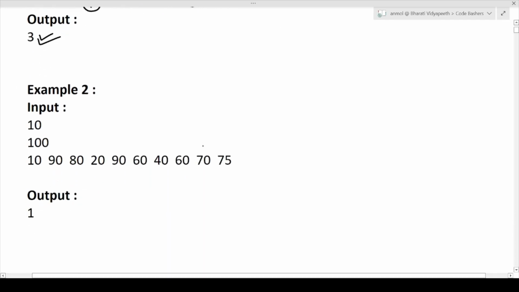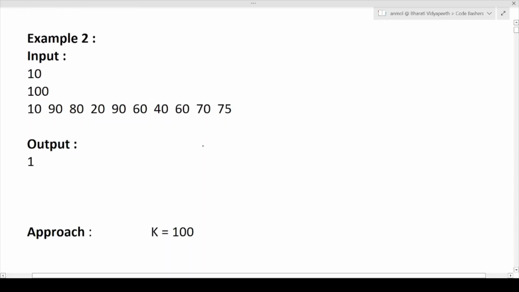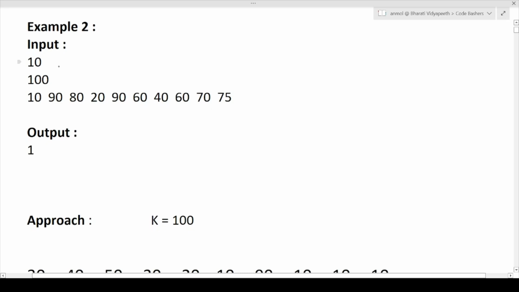Let's just understand the next example, and then we will see the approach. So next example again here is 10, 100, and these are the betting amounts of every horse. So here the output is 1. How is it 1? If you see, the total value of the betting horses should be less than the K value. In this particular example, there are only single values that are present.